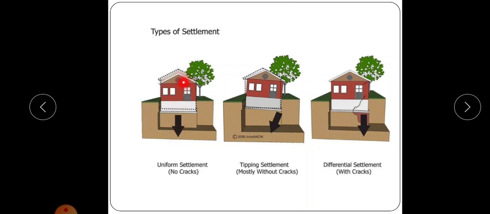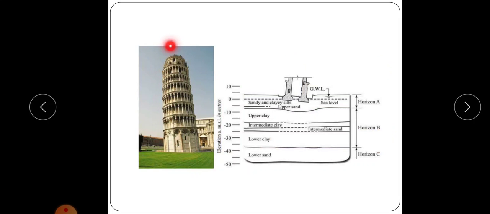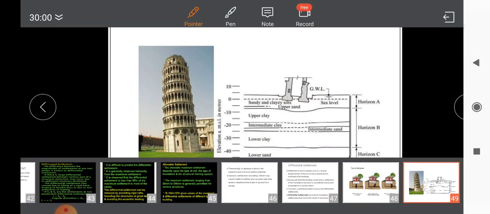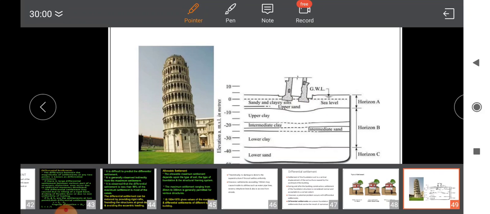In that case it will not cause so much damage, but if it exceeds the permissible limit, it will cause failure of the water pipeline, electric line, telephone line, etc. This is a tipping structure without cracks, and this is differential settlement, which will cause cracks or damage to the entire building. An example of differential settlement is the Leaning Tower of Pisa. Settlement of different parts of the building is different, so that difference is known as differential settlement, and it is expressed in terms of angular distortion.